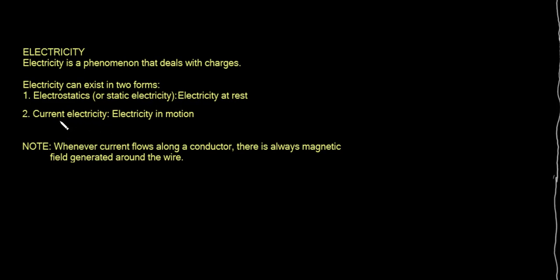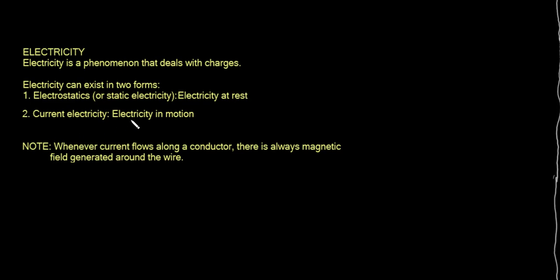The second form of electricity is current electricity. That's just the opposite of the first one. Current electricity is electricity in motion, electricity that is moving. Static electricity deals with both positive and negative charges which are at rest. Some of the things we normally look at under electrostatics include electric fields, electric potential, capacitors, etc. Those things are studied under electrostatics.